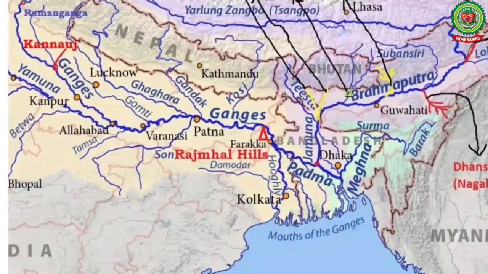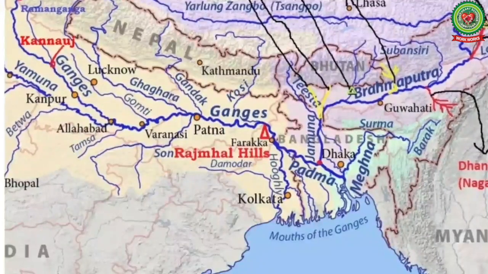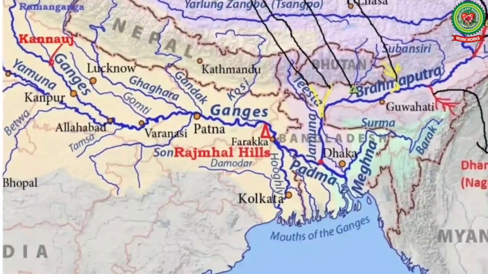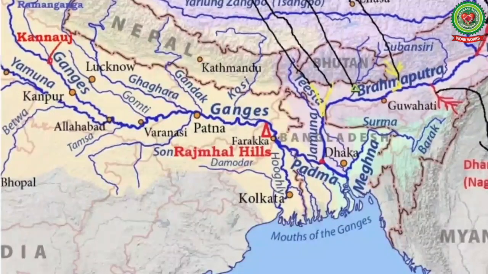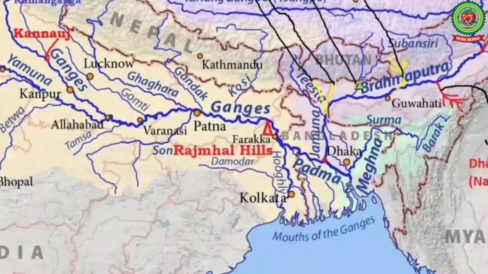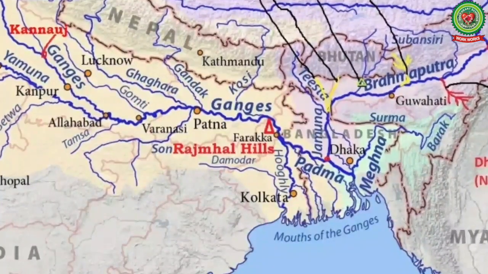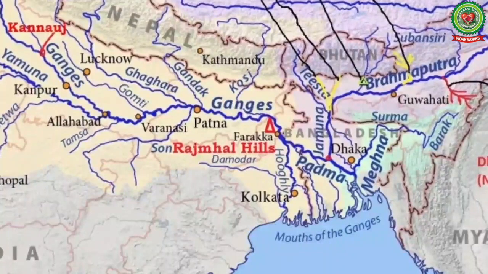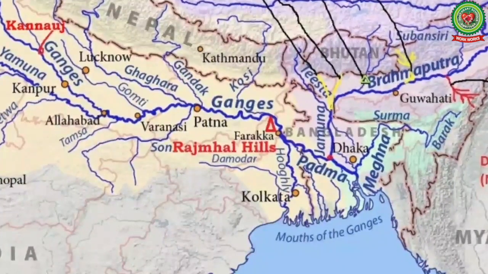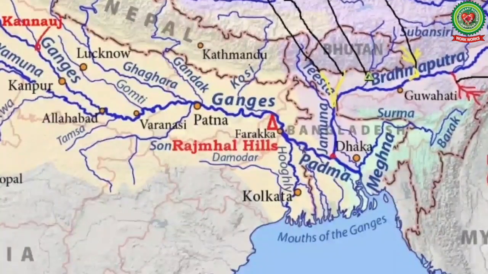Children, you have to do map work given on page number 56 and 57 also. So with this, we come to the end of today's class. You must see the school YouTube link. You must read page number 49 and page number 50.